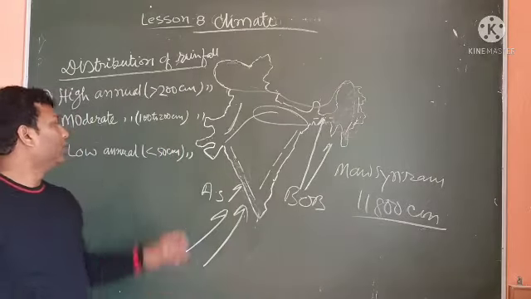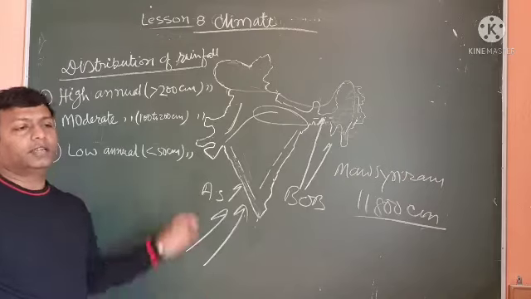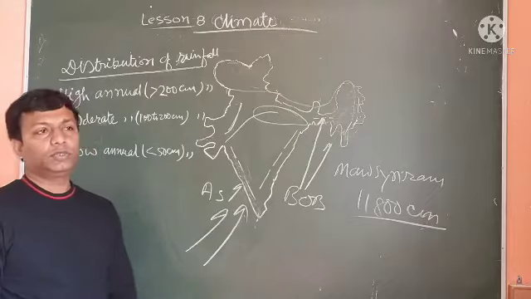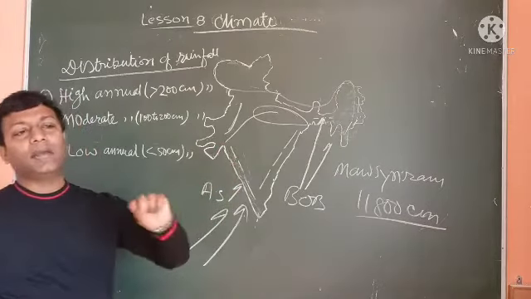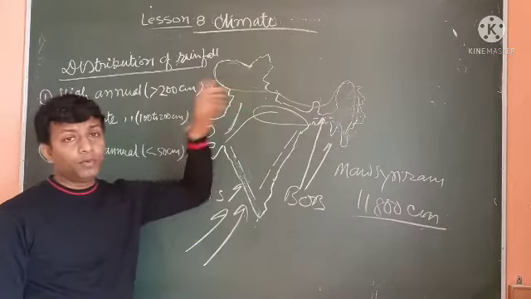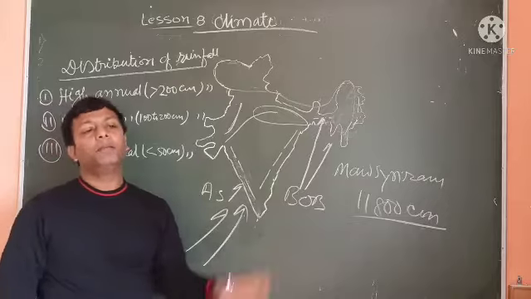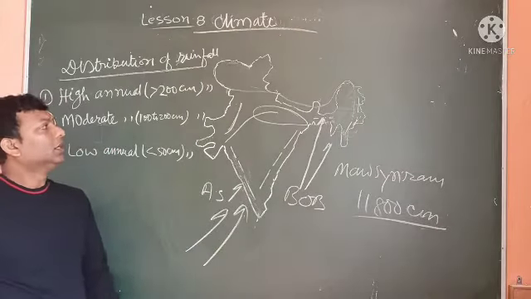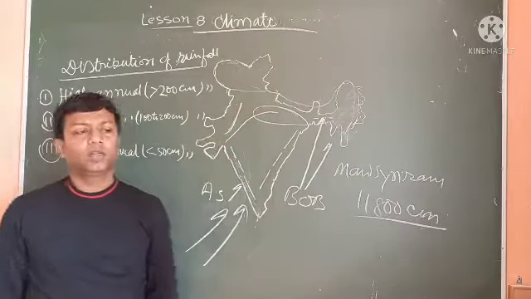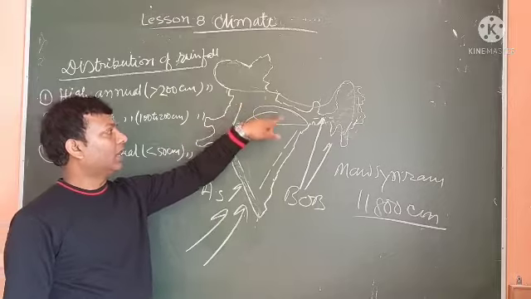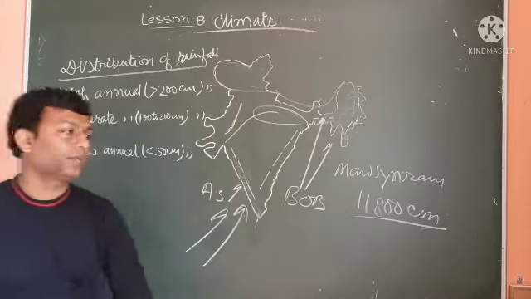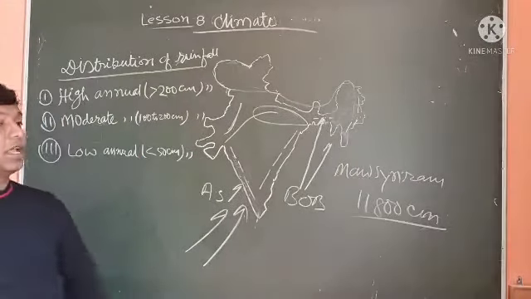Now, heading towards low annual rainfall areas, that means less than 50 centimeter of rainfall, you may have understood this thing. In the moderate type of rainfall area, you have Jammu, not Srinagar, not Ladakh, but the area of Jammu, and Himachal Pradesh also. And parts of Uttarakhand, UP, Bihar also come under moderate type of rain distribution.